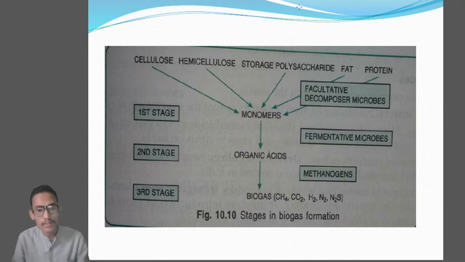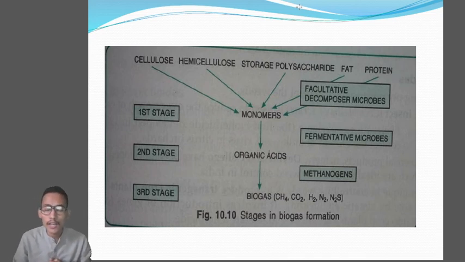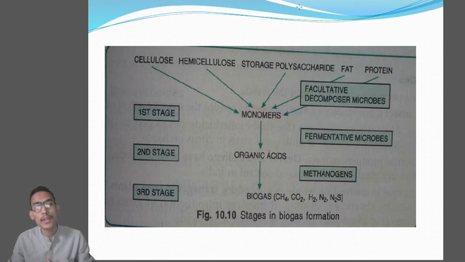In the first stage you can see the facultative decomposer microbes will bring the anaerobic breakdown or enzymatic breakdown of cellulose, hemicellulose, storage polysaccharides, fats and proteins into monomers. Okay, that's why they are producing cellulase, lipase, and protease. In the second stage, the monomers are being changed into organic acids by the action of fermentative microbes, and in the third stage, those organic acids are acted upon by the methanogenic bacteria which will produce the biogas. Clear? So these are the 3 stages in biogas production.